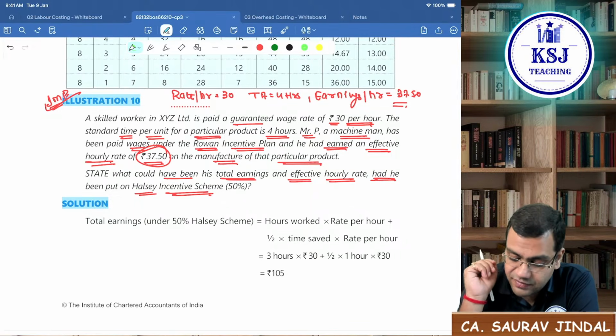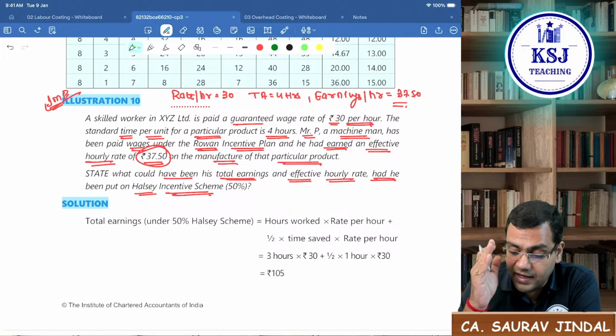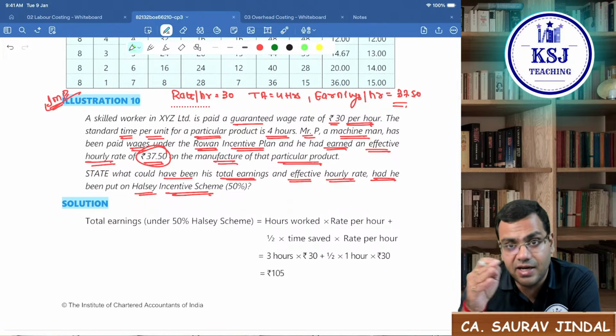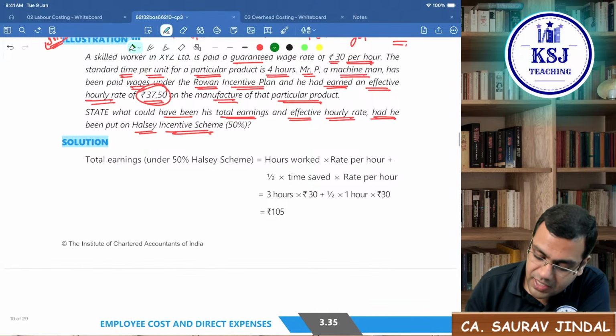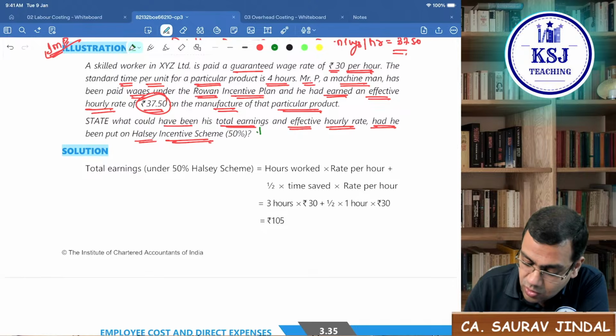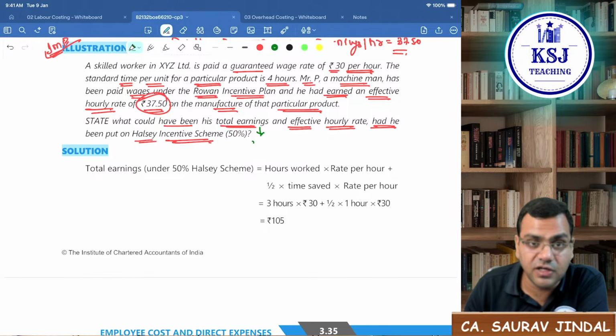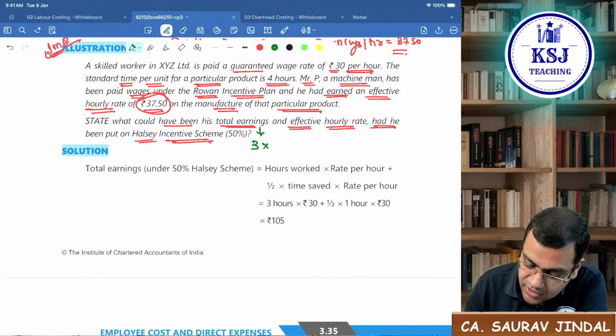The requirement of the question says what would be his total earnings and effective hourly rate under the Halsey plan with 50%. So what does the Halsey plan say? Halsey plan says total earnings. What will be the total earnings under Halsey plan? He has worked for 3 hours. That we have calculated. Time taken is 3 hours. Wage rate is how much?